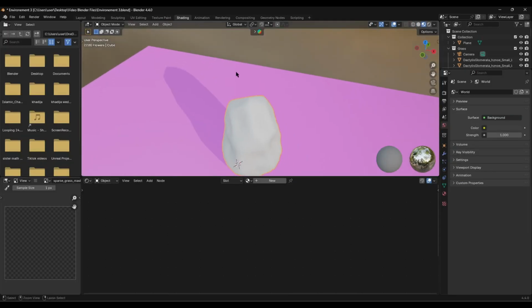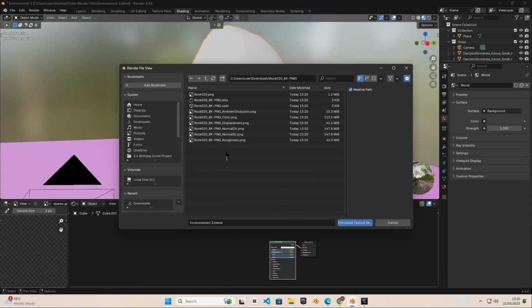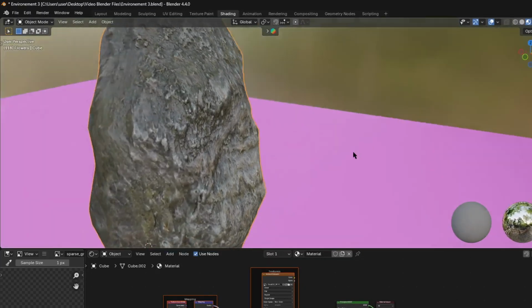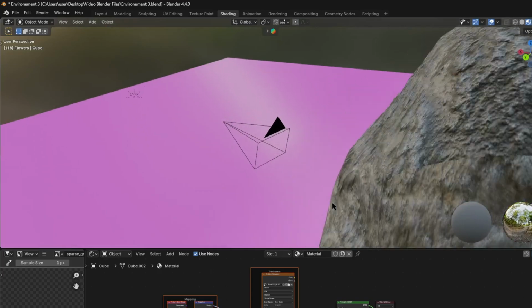Now it's time to add the materials to our rock. I'll leave all the links in the description for the textures. This is what it currently looks like. We can make it even better.